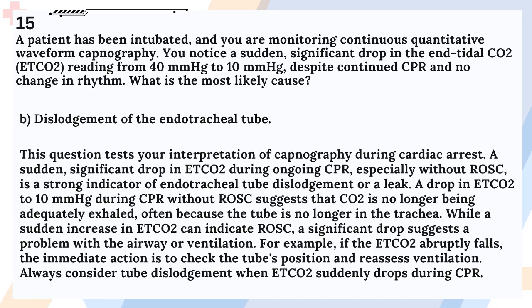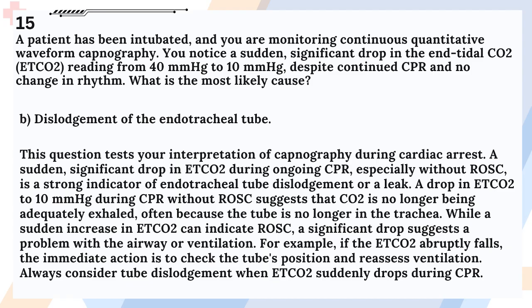Answer: B. Dislodgement of the endotracheal tube. This question tests your interpretation of capnography during cardiac arrest. A sudden, significant drop in EtCO2 during ongoing CPR, especially without ROSC, is a strong indicator of endotracheal tube dislodgement or a leak. A drop in EtCO2 to 10 mmHg during CPR without ROSC suggests that CO2 is no longer being adequately exhaled, often because the tube is no longer in the trachea.